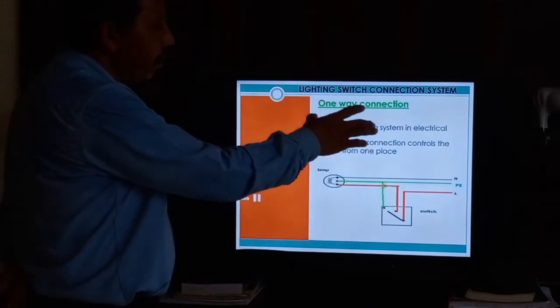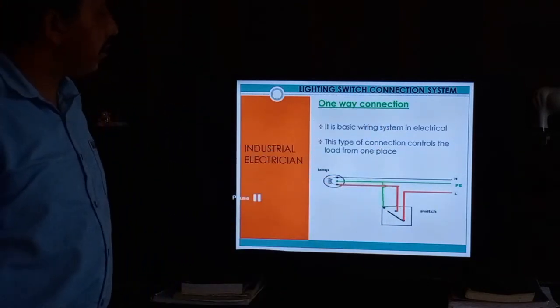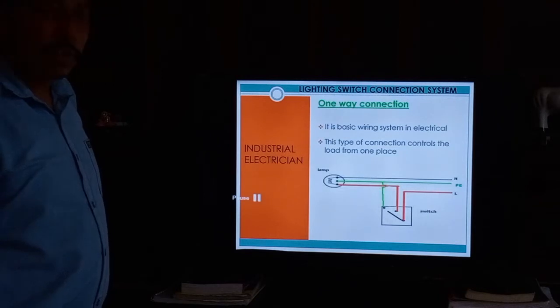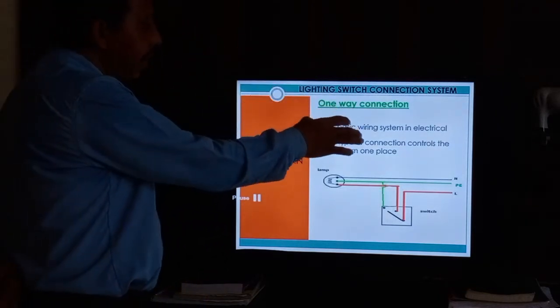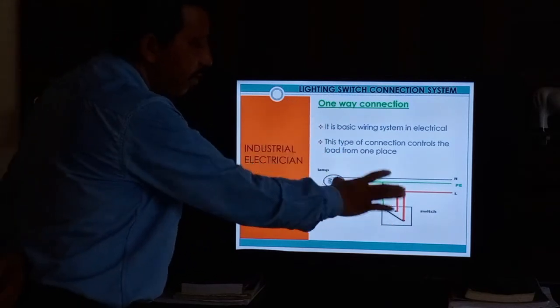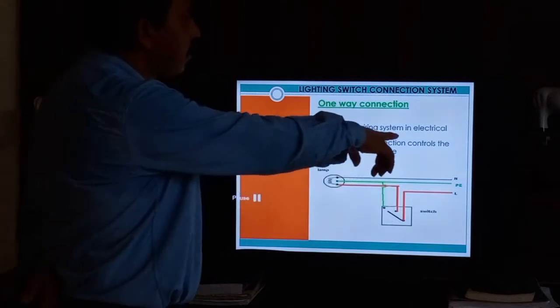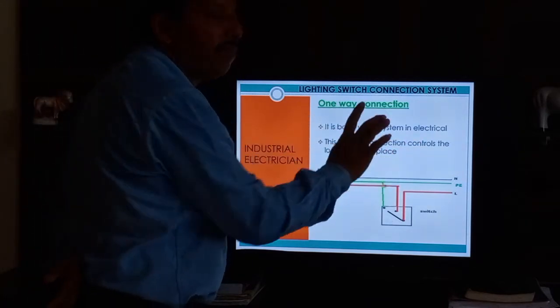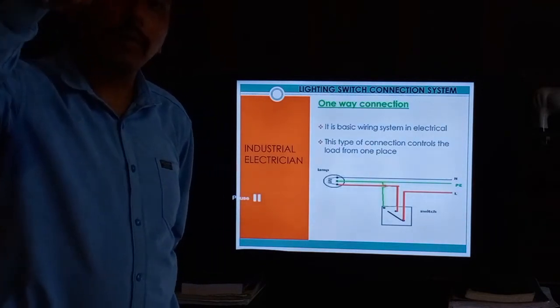This is the basic wiring system in electrical, so when you enter electrical, you should learn this simple thing first. This type of connection controls the load from one place. Only from one place can we control the load on and off.